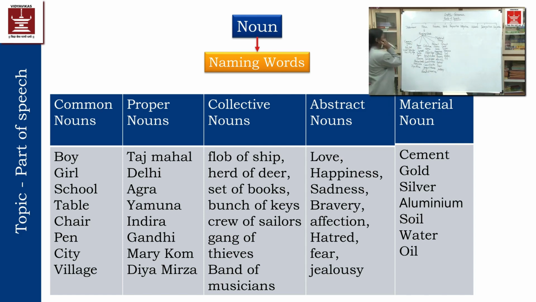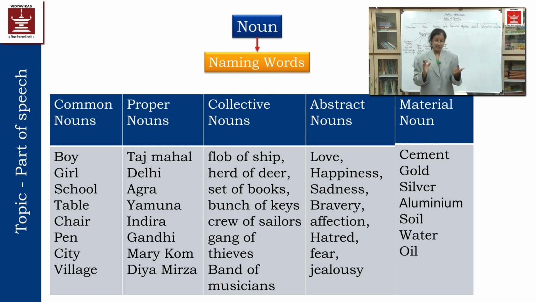Now singular and plural nouns are also there. Boy, boys, girl, girls, in this way. Mouse, mice, tooth, teeth. These are singular nouns and they have become plural. Then thief, thieves, handkerchief, handkerchiefs, half, halves. In this way, singular and plural nouns are also there. And this one also, mouse, mice.